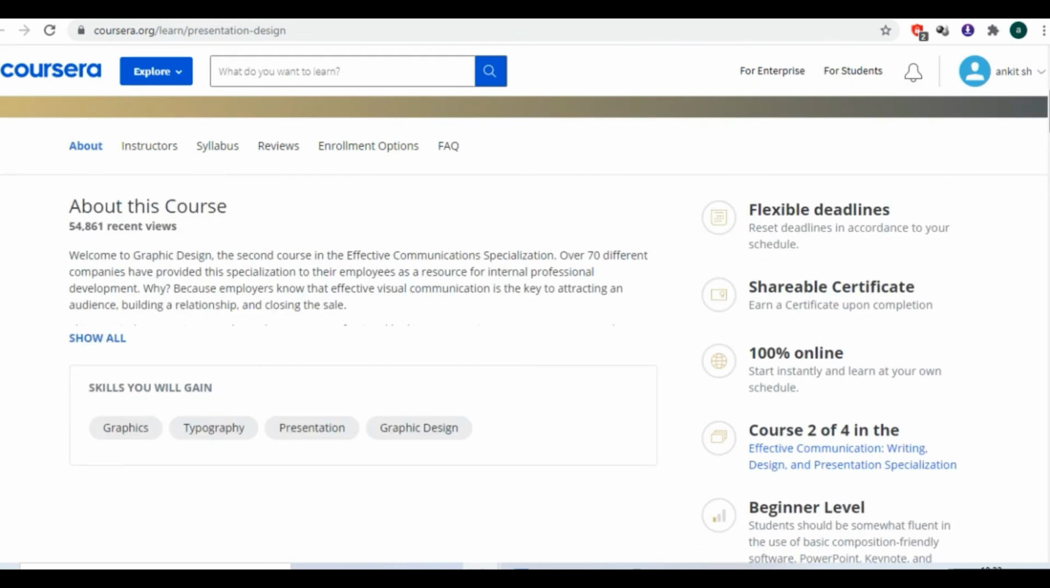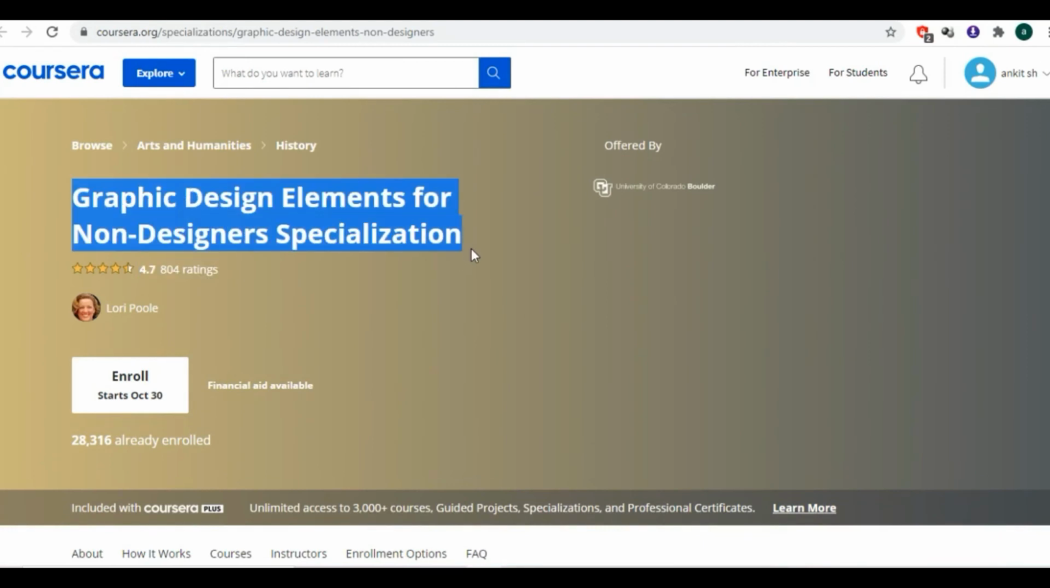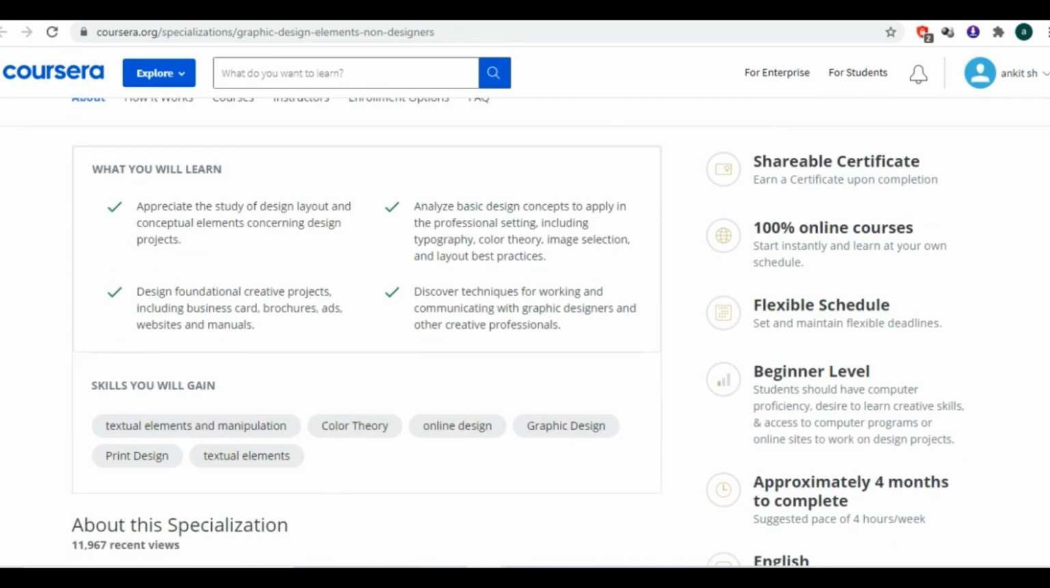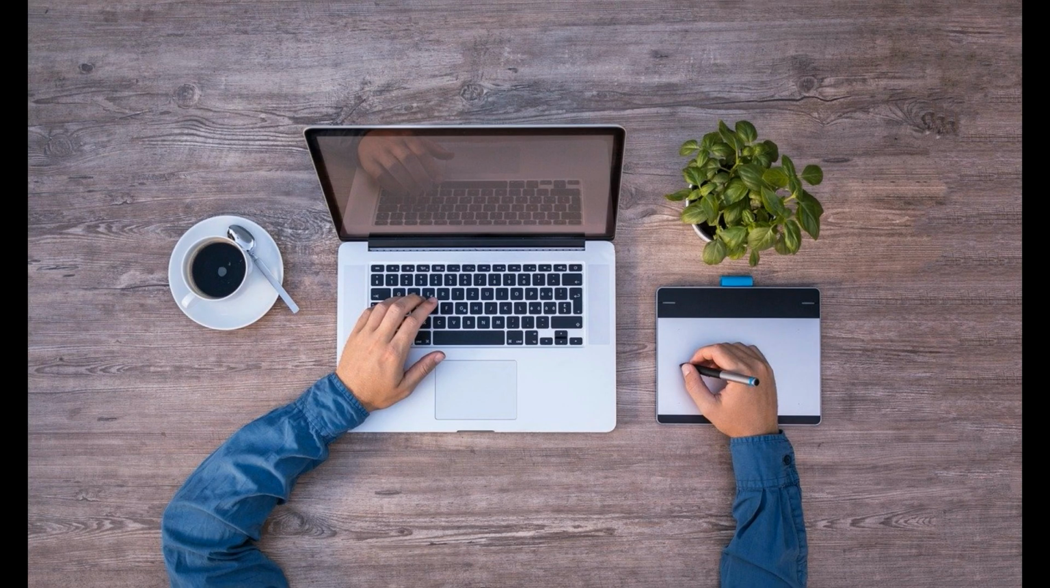The last course in our list is Graphic Design Elements for Non-Designers Specialization. This course is very important for those who don't have any background in graphic designing. Here you will study design layout and all the concepts including typography, color theory, image selection, and layout design. You can design creative projects including business cards, brochures, ads, websites, and manuals.